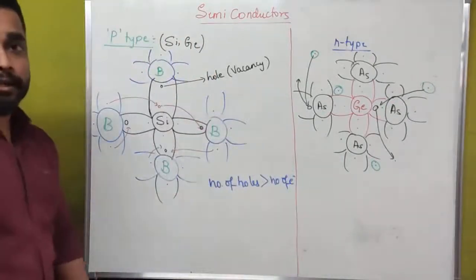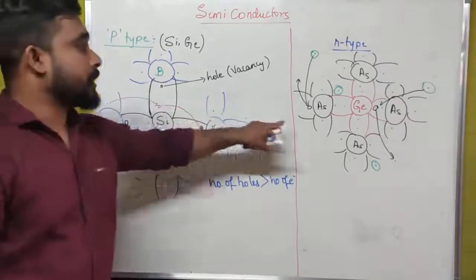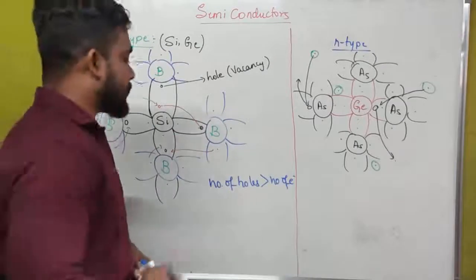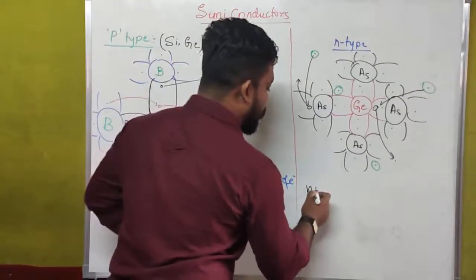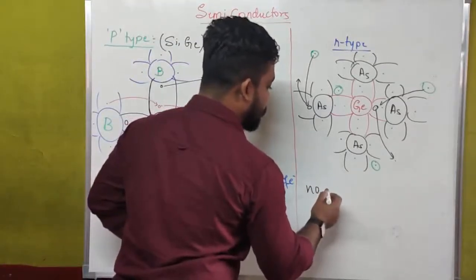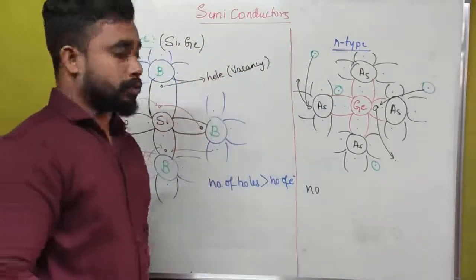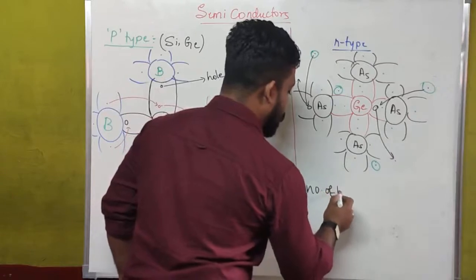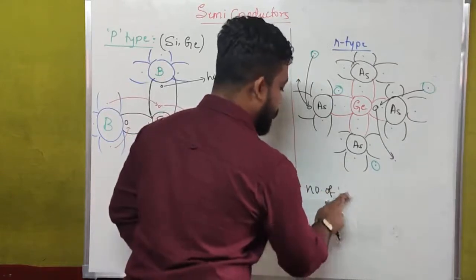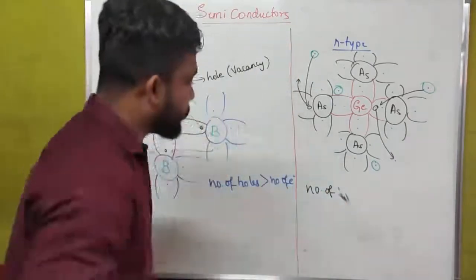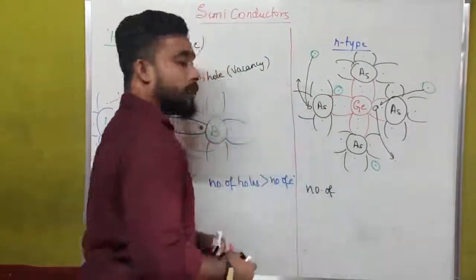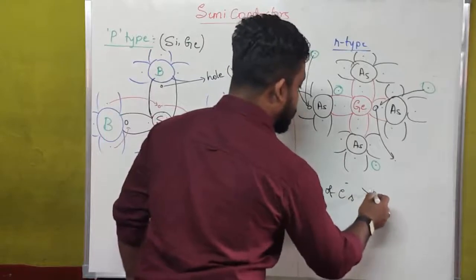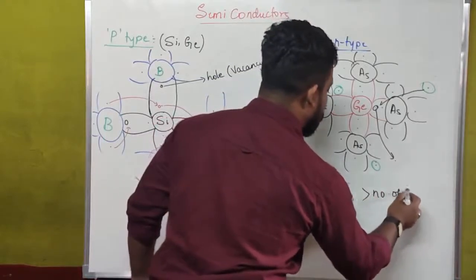type of semiconductor. P type semiconductor and n type semiconductor both are the same, but in case of n type of semiconductors, we have more number of electrons compared to the number of holes.